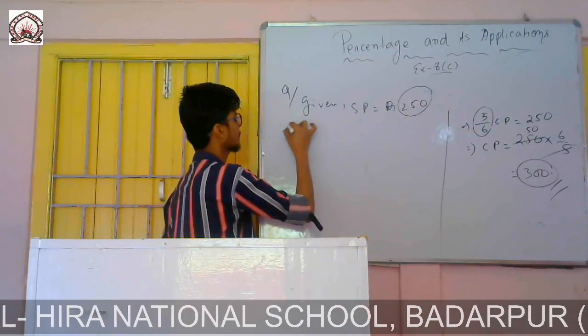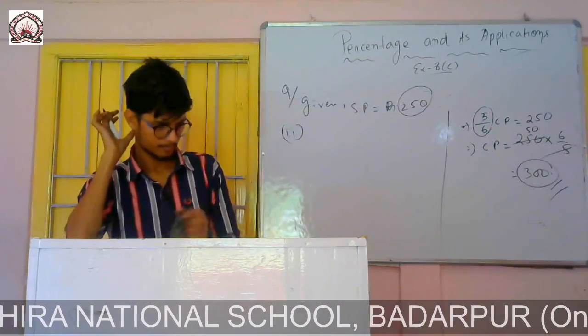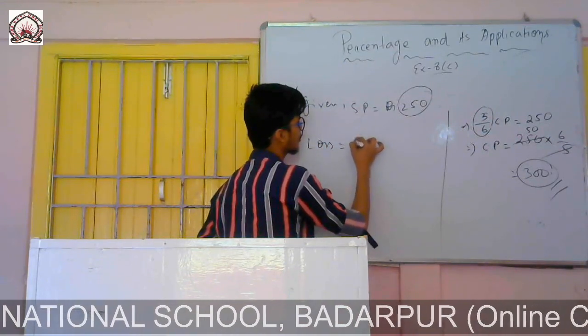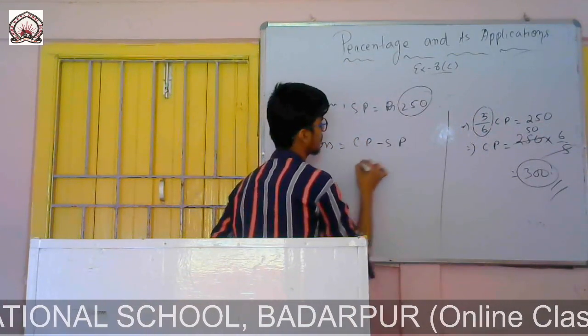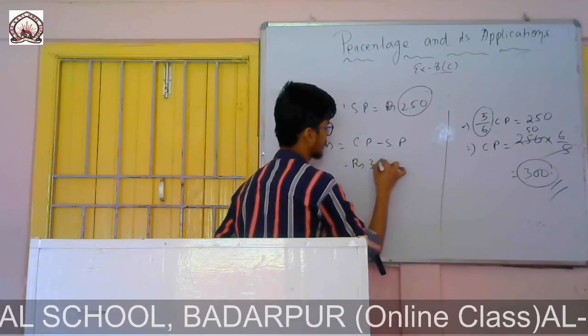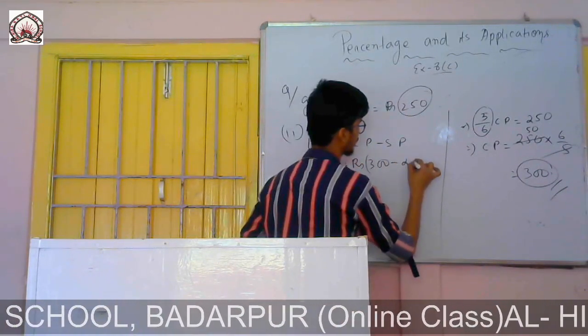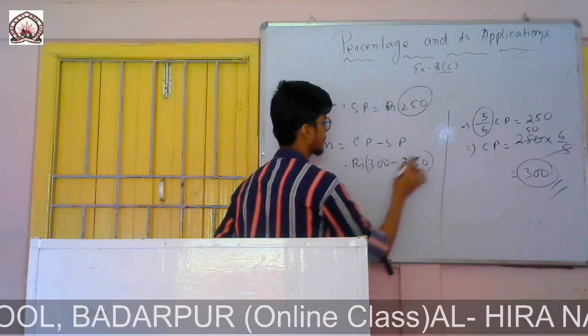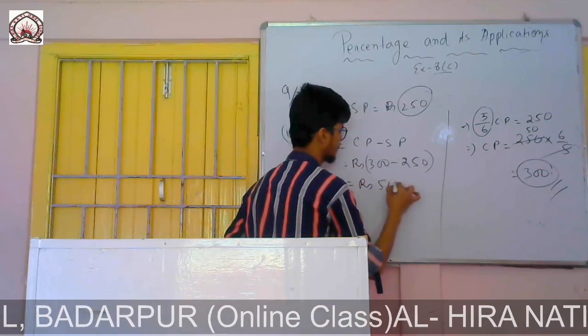So Roman number 2. We know how to find loss. Loss equals cost price minus selling price. Cost price is 300, right? Rupees 300 minus 250, which will be equal to rupees 50.